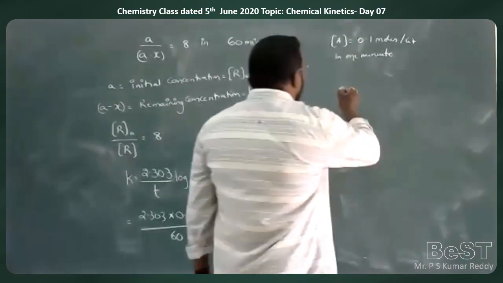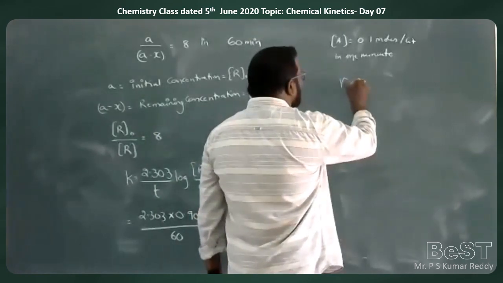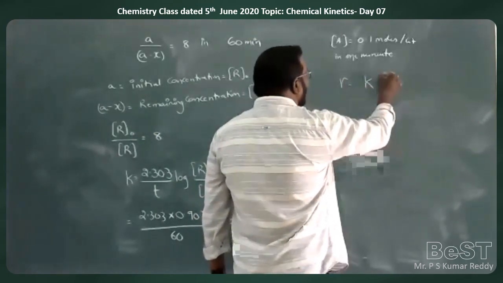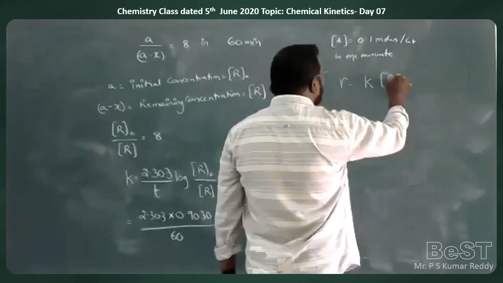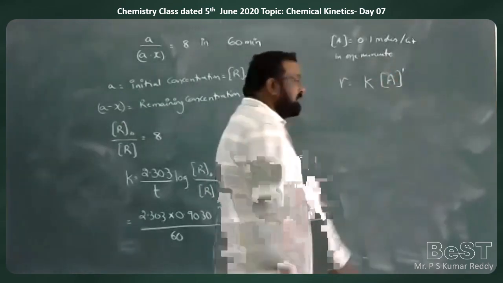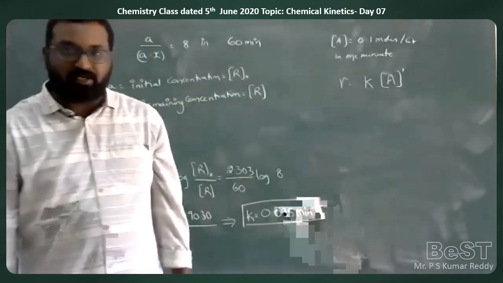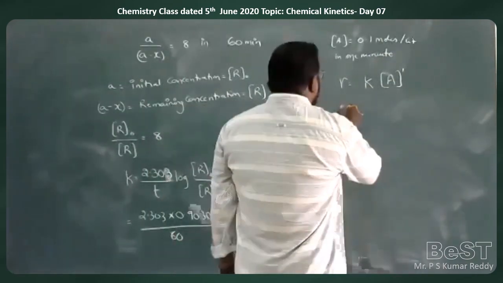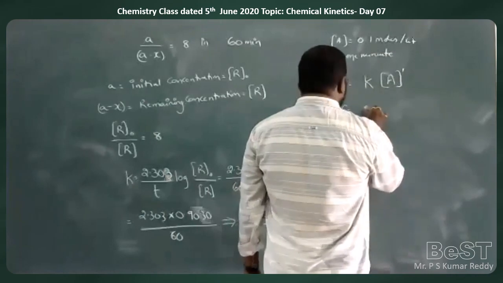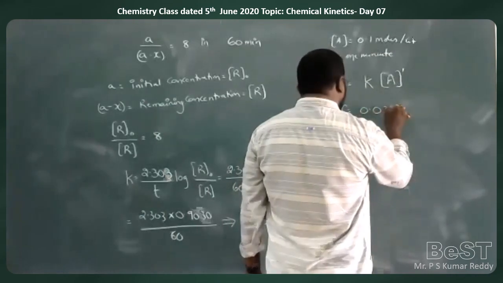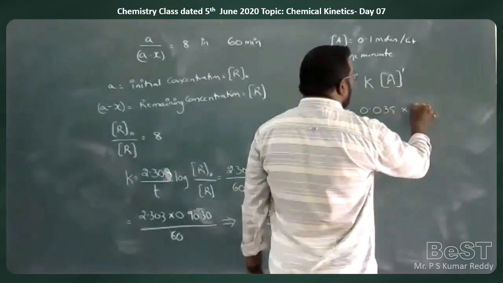For that, since it is a first order reaction, rate is equal to K, the rate constant, into concentration of A to the power of 1. Why is it A to the power of 1? Because it is a first order reaction. So rate is equal to 0.035 into 0.1.